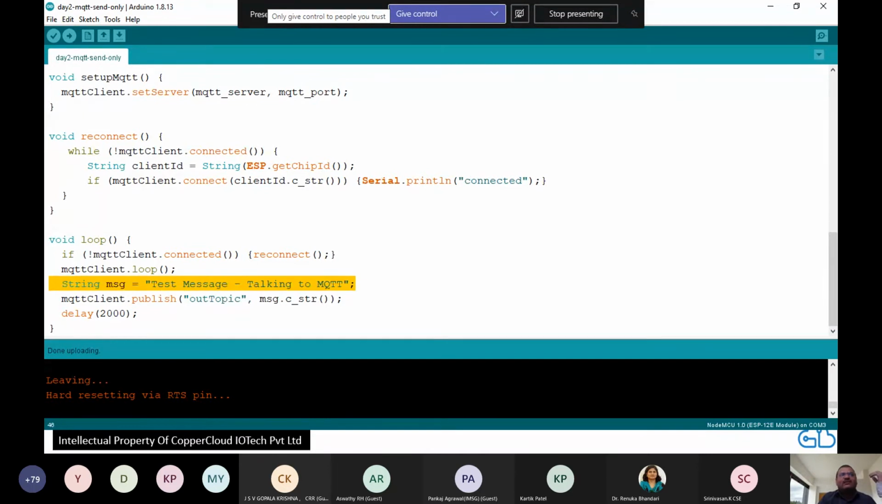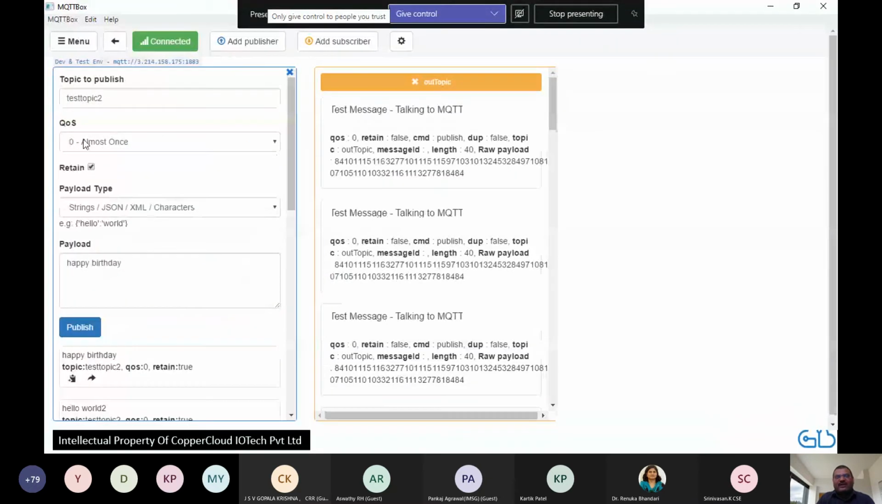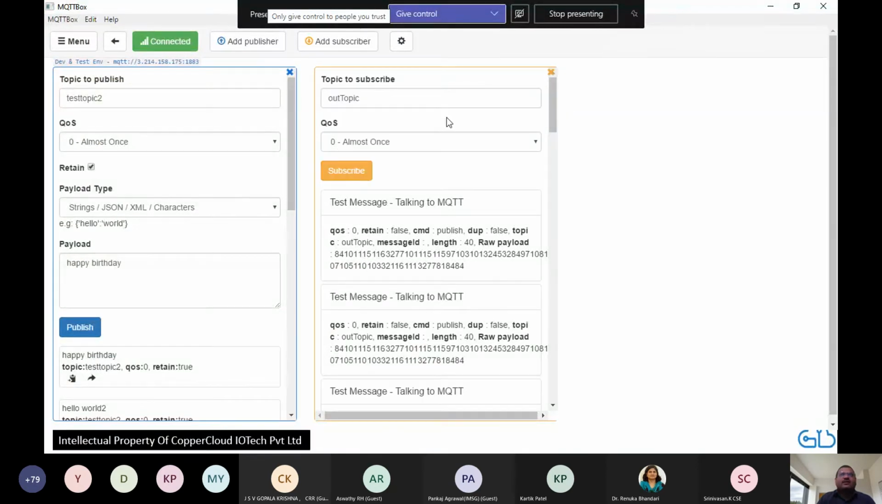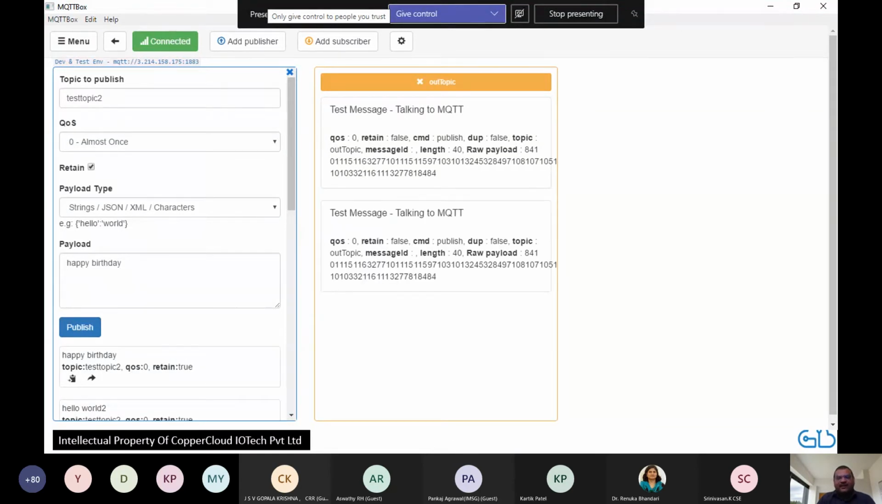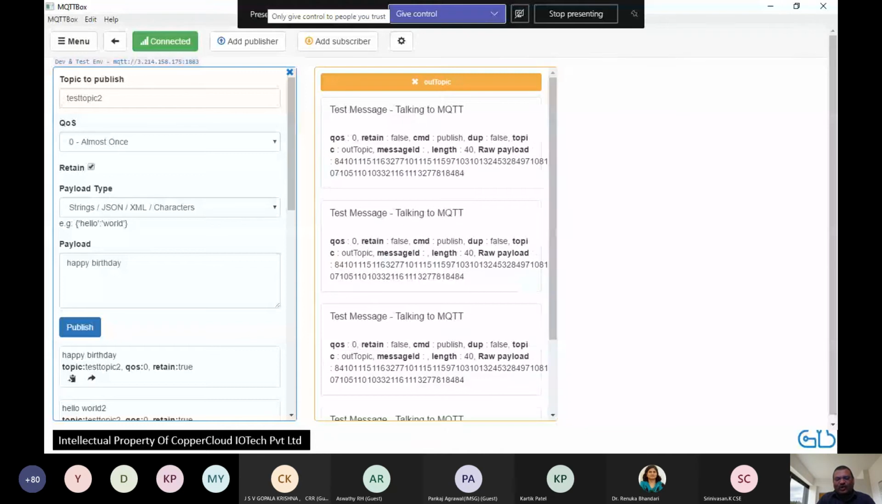So all that we have done is compose a message called test message talking to MQTT, and we are saying client.publish. This is the topic I want to publish to, and this is the message I am publishing. At the beginning I had a question from one of the professors, how do you do publishing? This is how we do publishing. Only these two lines of code will make sure your messages are coming. The message I'm sending is test message talking to MQTT on out topic. And if I go back to MQTT box, out topic, test message talking to MQTT. All right, connect again, and you'll start receiving again. So this is it. That's all you need to start sending messages to MQTT.